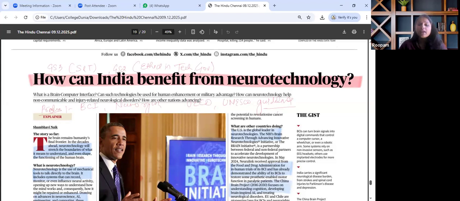For mains perspective, we need to revise emerging tech and the regulation gap, health, military and disability support systems that could be provided with the help of coming advancements in neurotechnology, and ethical challenges with regard to autonomy and surveillance. The technology-ethics linkage is very important in the GS4 paper in the coming time. So this is how this particular article is to be seen.